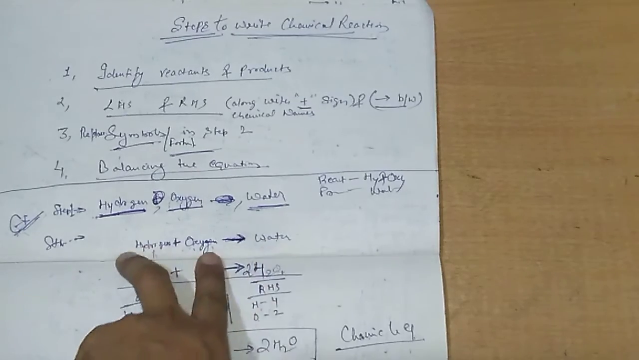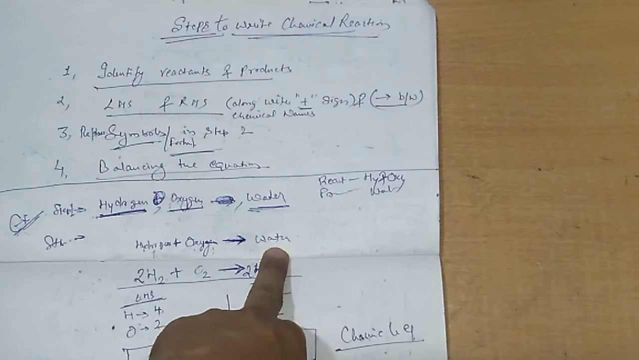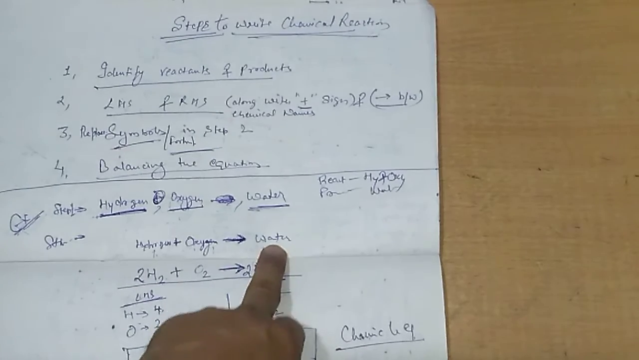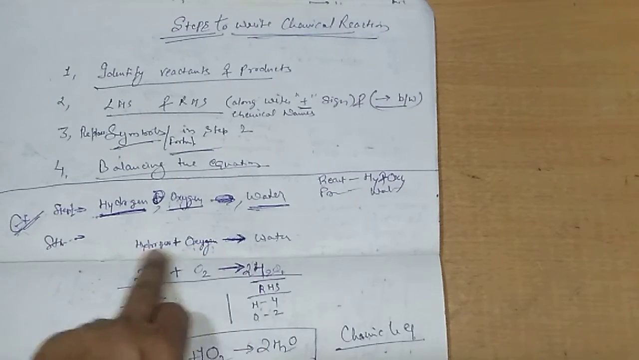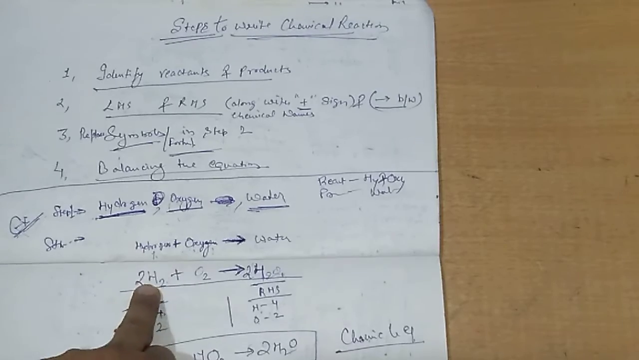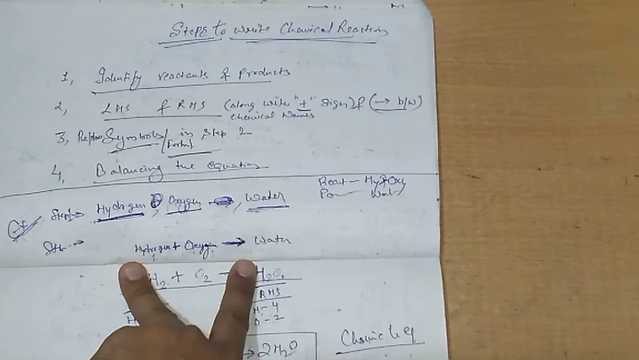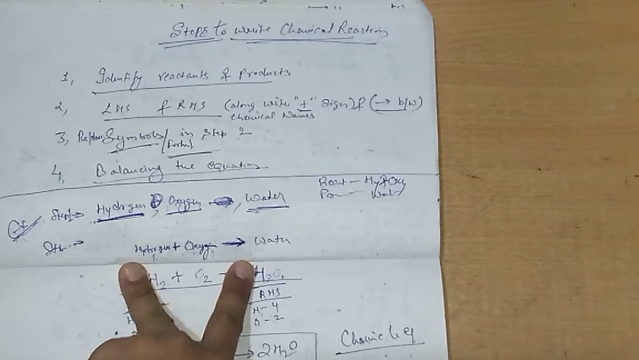Now in the second step, we write them along with the arrow. On either side of the arrow, we write the reactants along with a plus sign, and the product. If it is only one product, then we write it like this. After that, we replace these chemical names with the chemical symbols or formulas. So we have replaced hydrogen with H2, oxygen with O2, and water with H2O.